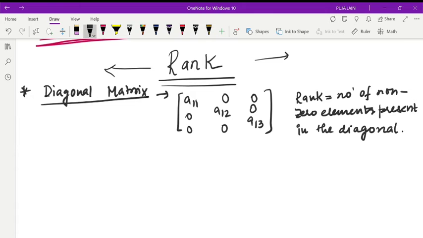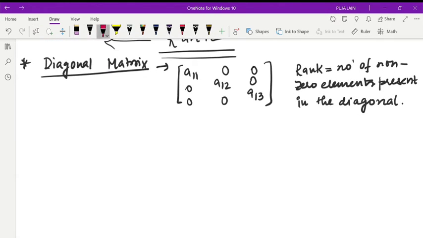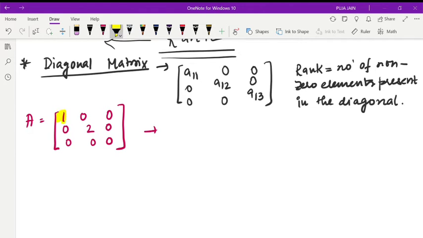Okay. This is rank. For example, A is equal to 1 0 0, 0 2 0, 0 0 0. So what are the diagonal elements here? These are the diagonal elements: 1, 2, 0.